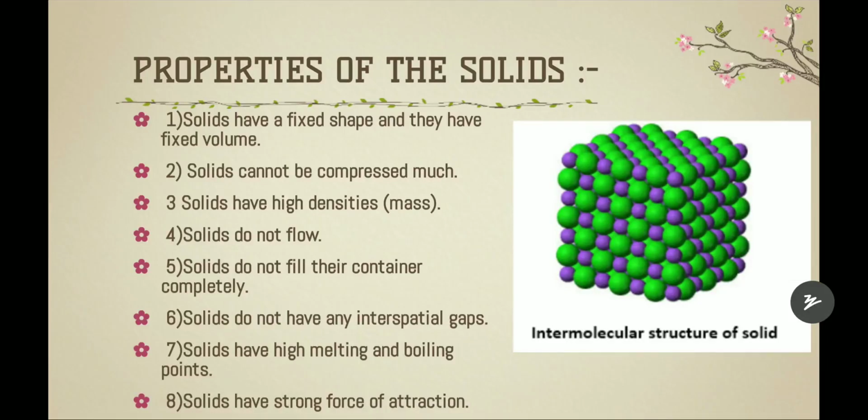So here you can see the intermolecular structure of a solid, right? They're arranged very tightly, packed very tightly, because they have a very strong force of attraction, and they have a fixed shape, that is a cube, right? Here you can see the cube shape. Not only cube, they have other shapes also, but it is a fixed shape. The shape does not change anytime. It's a fixed shape and fixed volume also.